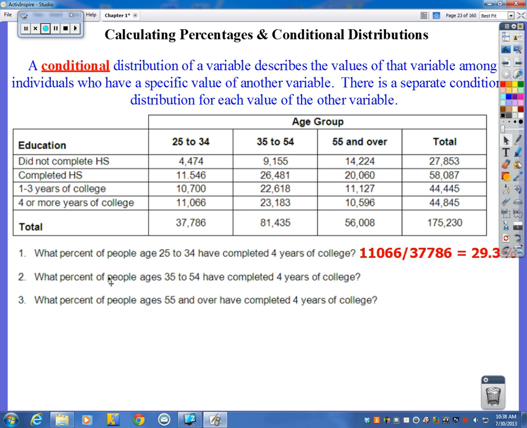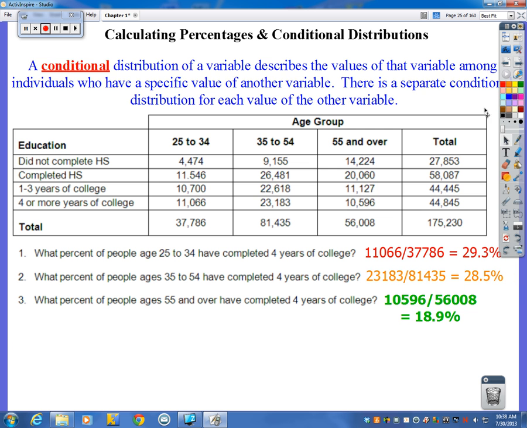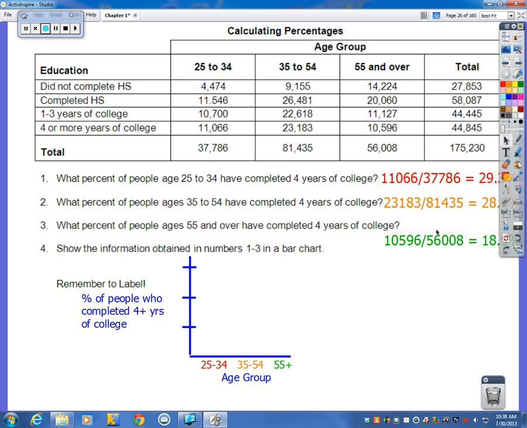And then I could do the same thing. What percent of people ages 35 to 54 completed 4 years of college? Well, that'd be my 23,183 out of 81,435. And that gives me 28.5%. And I can do the same thing for the old folks and get 18.9%. All right. So now, taking those 3 percentages, what if we made a little bar graph here?